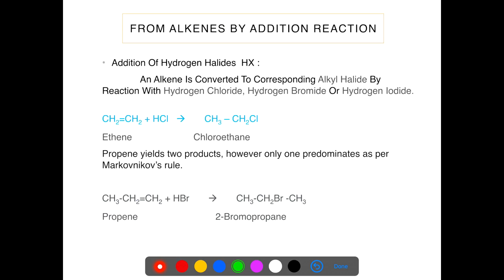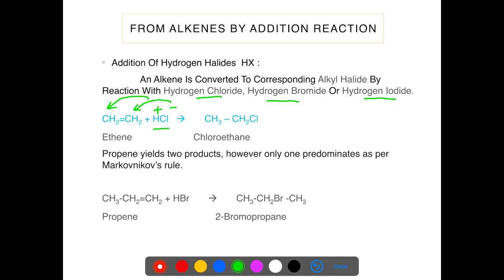From alkenes by addition reaction. So when we add HCl, HBr or HI to an alkene, there is a simple addition reaction. Here the halogen acid has one positive and one negative part. If hydrogen is attached to the first carbon and halogen is attached to the second carbon, then we get CH3CH2Cl, that is chloroethane.